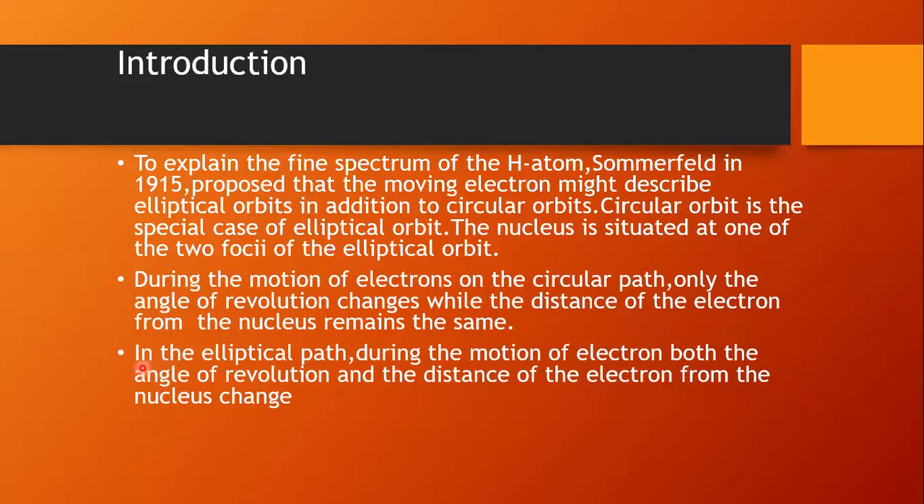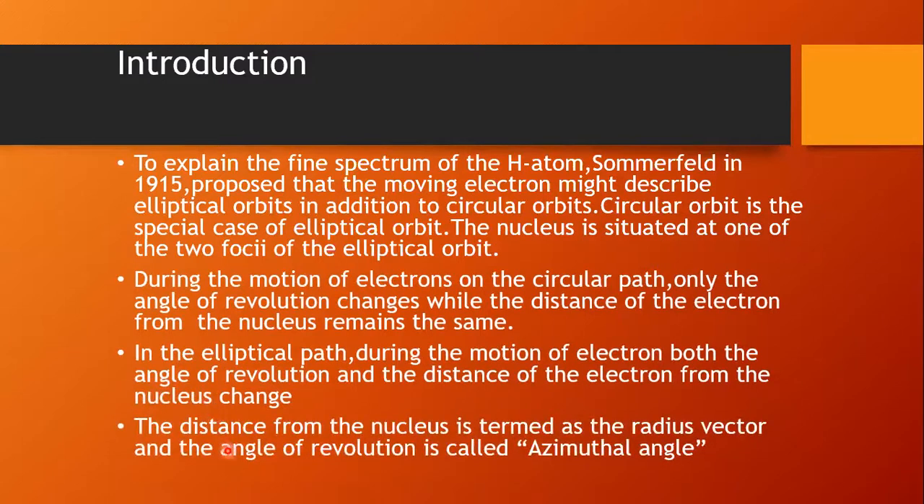The next point is that in the elliptical path, during the motion of the electron, both the angle of revolution and the distance of the electron from the nucleus change. Both the phi value and the r value change. The distance from the nucleus is termed the radius vector, small r, and the angle of revolution is called the azimuthal angle, which is denoted by phi.